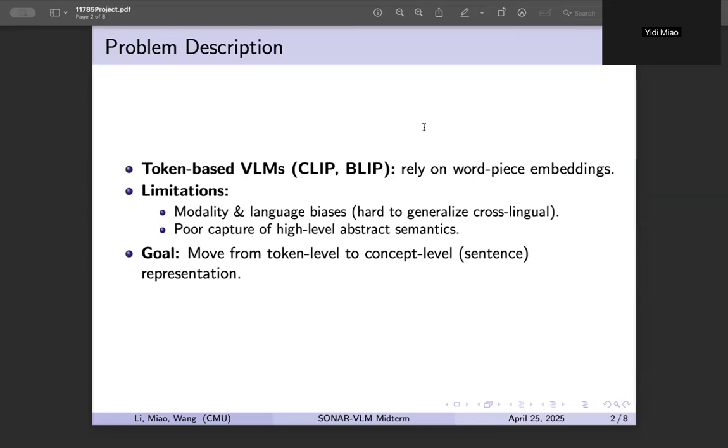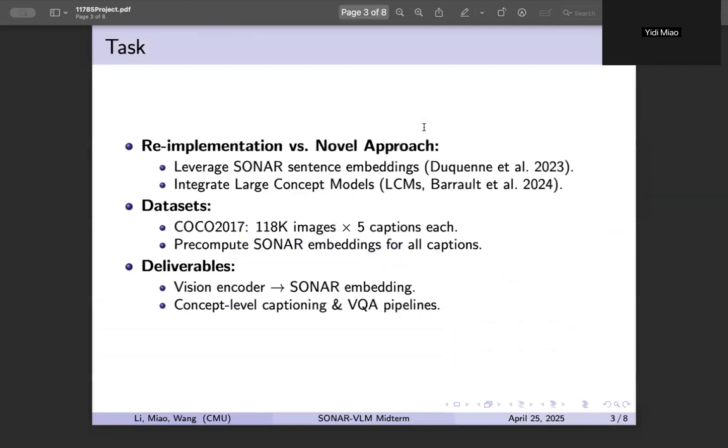While prior work aligns pixels and tokens, our novelty is in regressing visual inputs into fixed-size concept embeddings, enabling truly modality-agnostic holistic representation. Our work is a novel approach applied to COCO 2017 with 118,000 images. Each image has 5 captions. We pre-compute Sonar embeddings for our captions and train a ResNet 50-based encoder to regress images into the same space. We assume minimal pre-processing, just resizing and normalization, and apply standard data augmentations like flips and color jittering during training